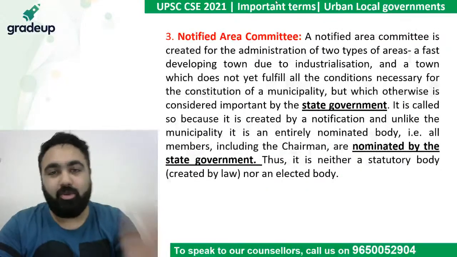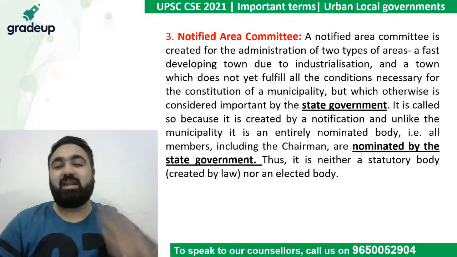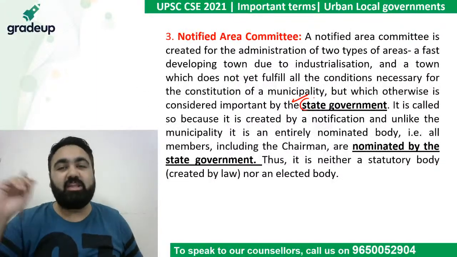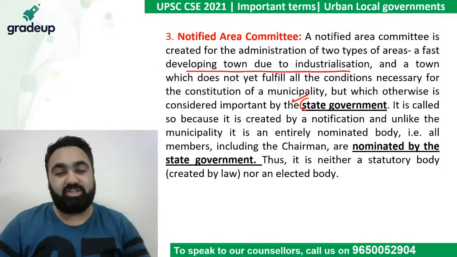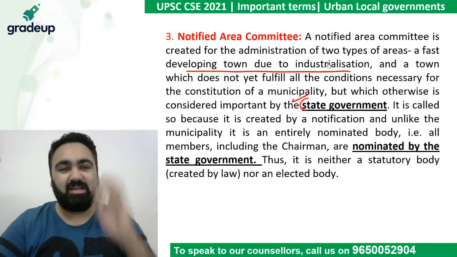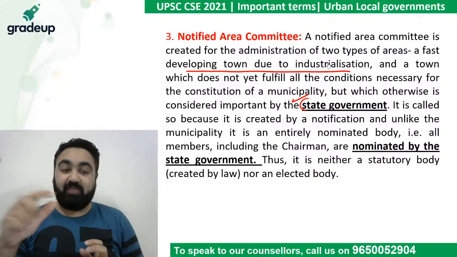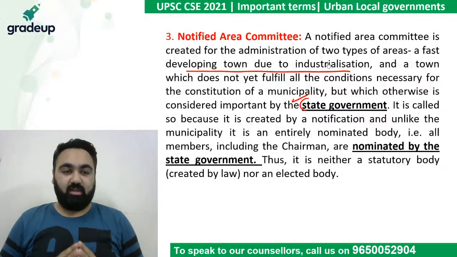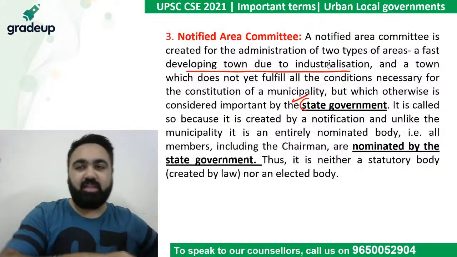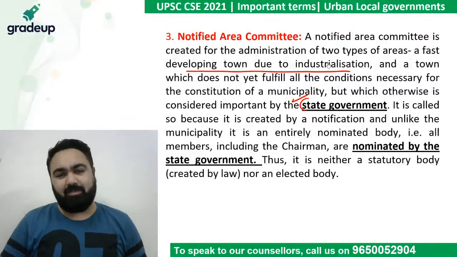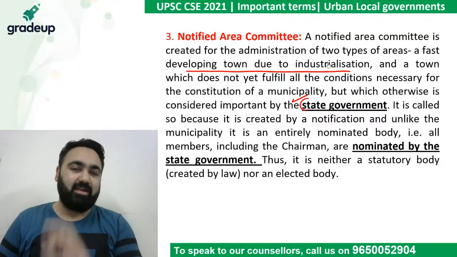For example, the Notified Area Committee. Now, the Notified Area Committee is made by the state government, especially in those areas which are very fast developing towns due to industrialization. So it may happen that in a certain state, the state government has decided that there's a certain area which they want to develop really quickly. If they want to develop a certain area very quickly, it's a rural area, there's a lot of industrialization happening, in that area a committee is set up called the Notified Area Committee.